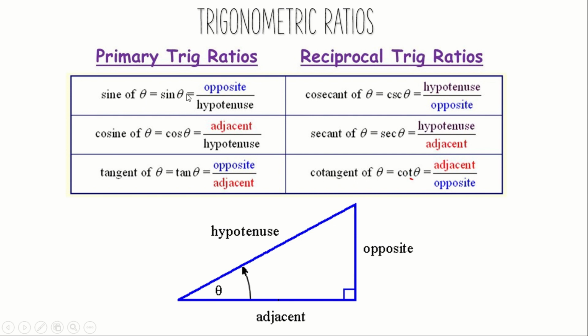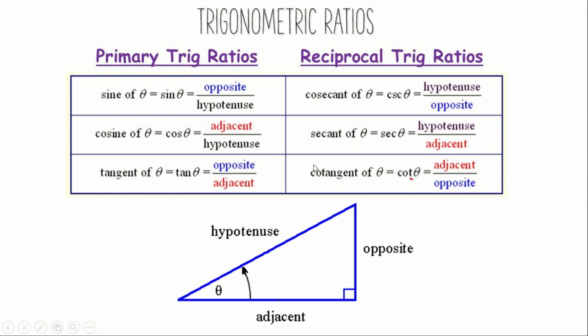So sin theta is equal to 1 by cosecant theta, or cosecant theta is equal to 1 by sin theta. So it will be the opposite of it. If sin theta is opposite by hypotenuse, then cosecant theta is hypotenuse by opposite. Next is secant theta. Secant theta is the reciprocal of cosine theta. So secant theta is equal to 1 by cos theta, or cos theta is equal to 1 by secant theta. The ratios will be adjacent by hypotenuse for cos theta, whereas hypotenuse by adjacent for secant theta.